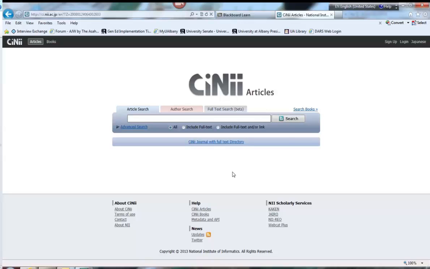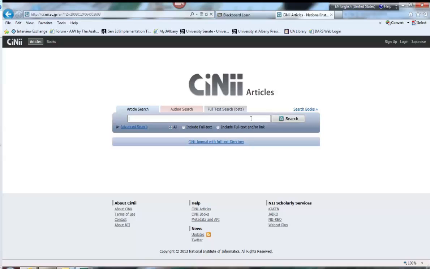Now you may think, gee, I'm in first year or second year or third year Japanese, I really can't tackle that kind of material yet. That's true, but someday you may be able to do so, and so it's important to see what's out there. You'll also find there are a few articles available on this database that are in English. So let's do an article search.